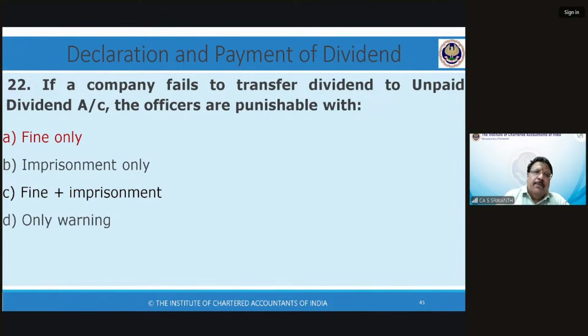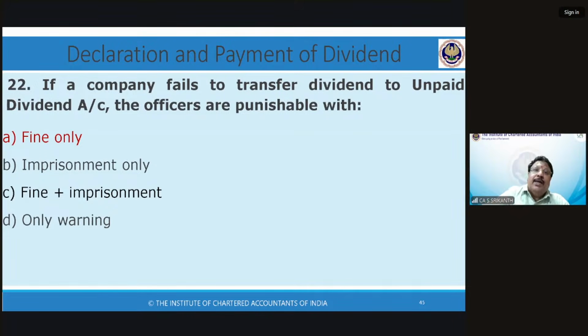I'll change my PowerPoint. If a company fails to transfer dividend to the unpaid dividend account, the transfer to unpaid dividend is merely non-compliance with the provisions relating to unpaid dividend. There it's only a fine. It's only non-payment of dividend within 30 days. And non-transfer. Of course, non-payment of dividend straight away. But if you don't pay it within 30 days, you can't transfer the entire dividend to the unpaid dividend account.